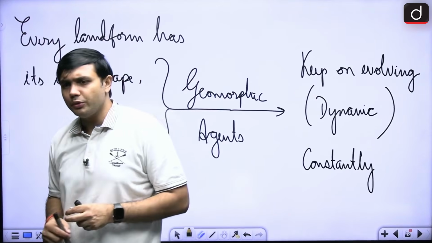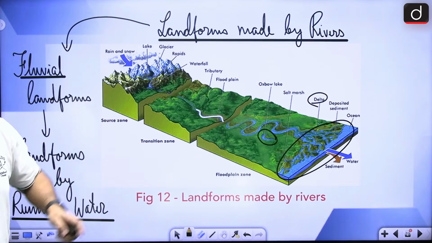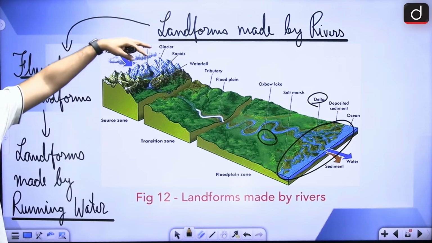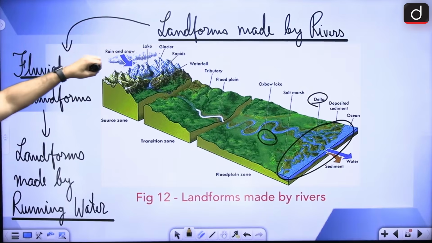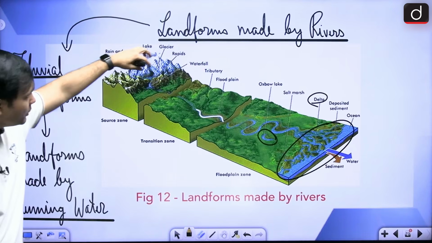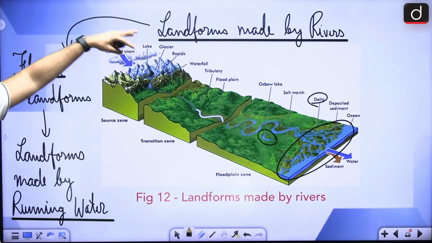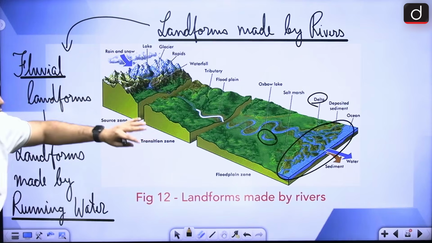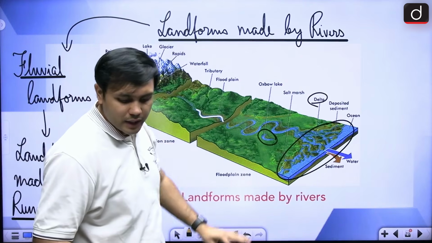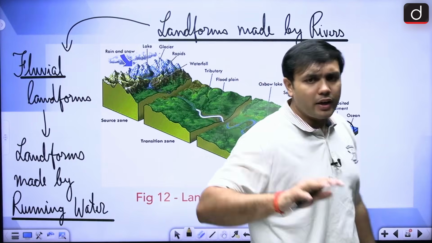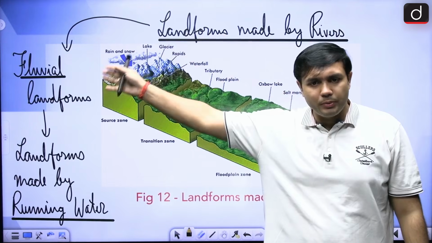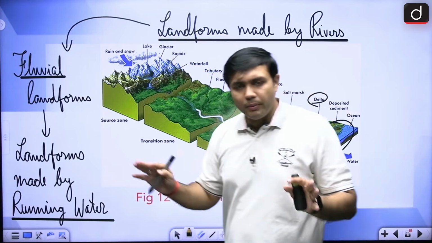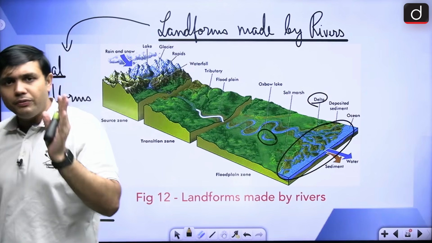Of course, let's start with the rivers, so you know the stages of the rivers, right? There is the early stage where the rivers are rising from the glaciers. So these kind of erosional landforms are found in this particular region. Here you will find rapids, waterfalls, right, in this particular region. As you move downwards, you will find the depositional landform, right. This is a very, very basic idea, right. Now, when we are looking at landforms made by rivers, these are called fluvial landforms, है ना? So, landforms made by running water, they will have different stages.